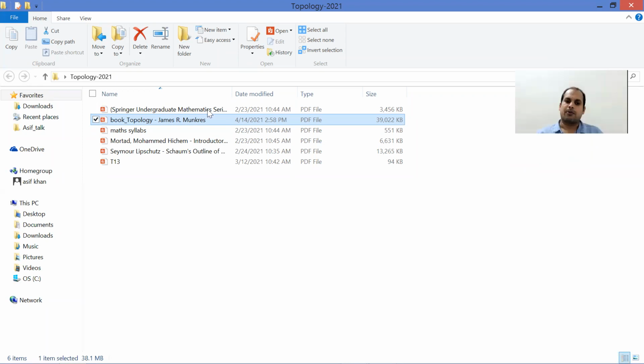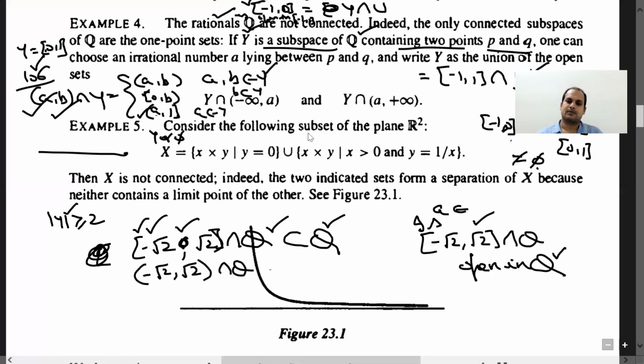Now let me come to the topic. My claim is that this set is open as well as closed in Q. So I have given a proper subset which is open as well as closed. Now how to verify that it is open as well as closed in Q?